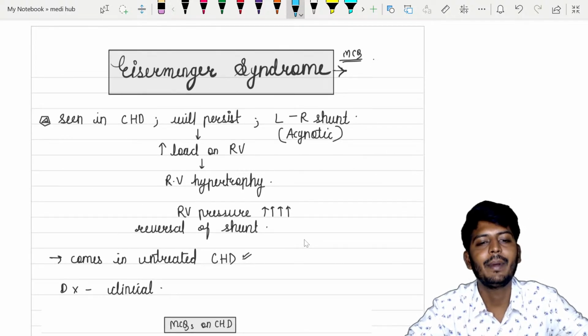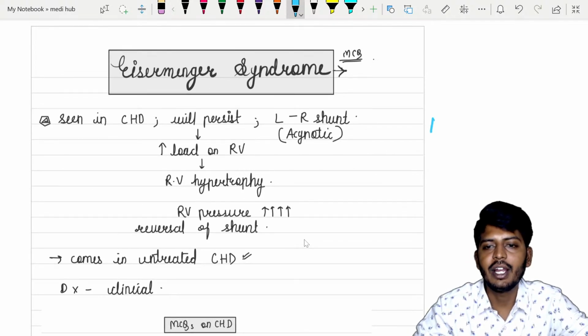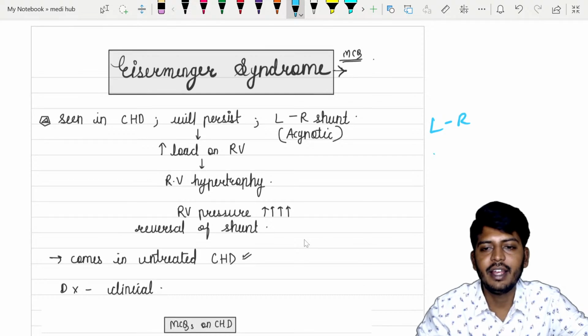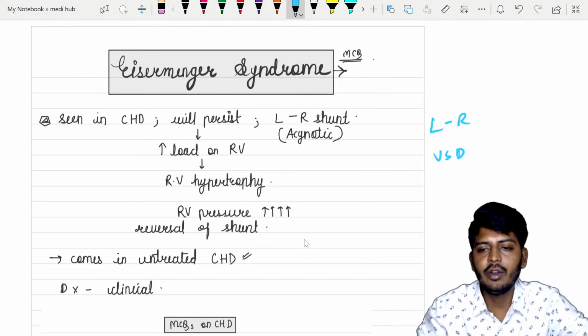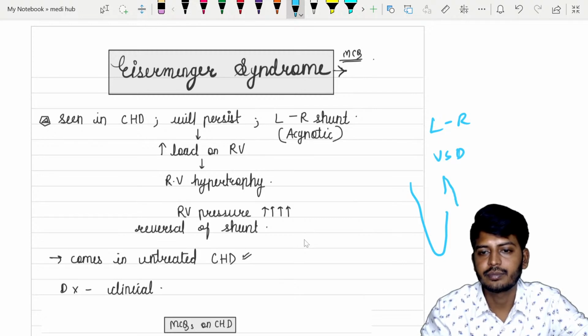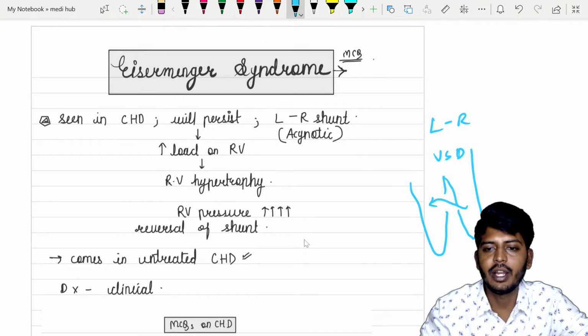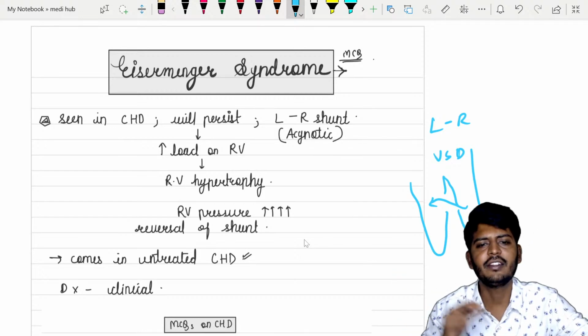Eisenmenger syndrome, what will happen now? So there is a left to right shunt. Let's take ventricular septal defect. So ventricular septal defect will look like this, right? So look here. There is continuously blood coming from the left ventricle to the right ventricle, continuously blood is coming.